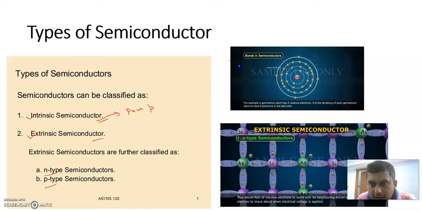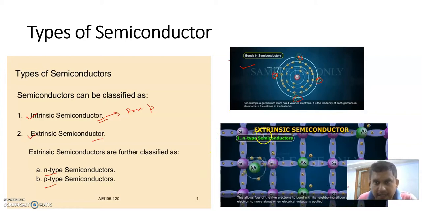So this is the intrinsic type of semiconductor, and this is the atomic configuration of germanium. From the atomic configuration, we can observe that only germanium is present. No other impurities are added in this material. That's why it is called an intrinsic type semiconductor. And from the atomic configuration, we can also observe there are 4 valence electrons in the outermost shell of the germanium.